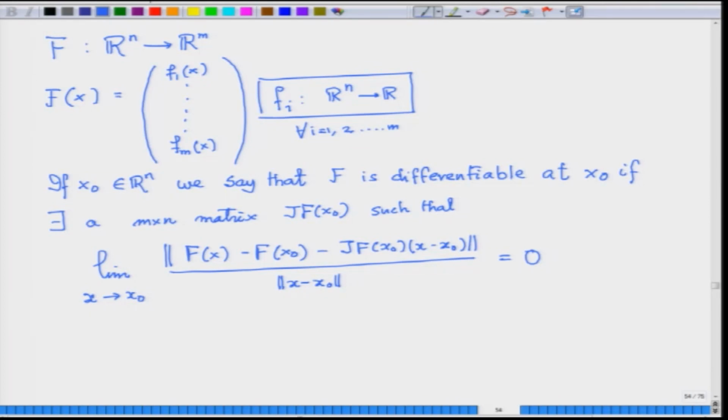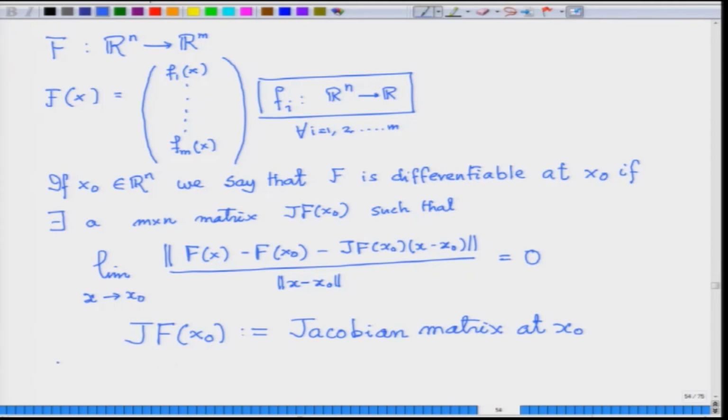This mapping, this Jf of x naught, is often called the Jacobian mapping, the Jacobian mapping or Jacobian matrix at x naught. And what are the elements of the Jacobian matrix?